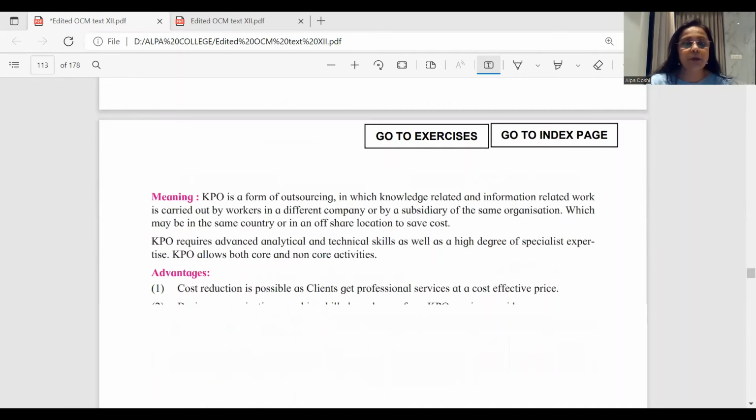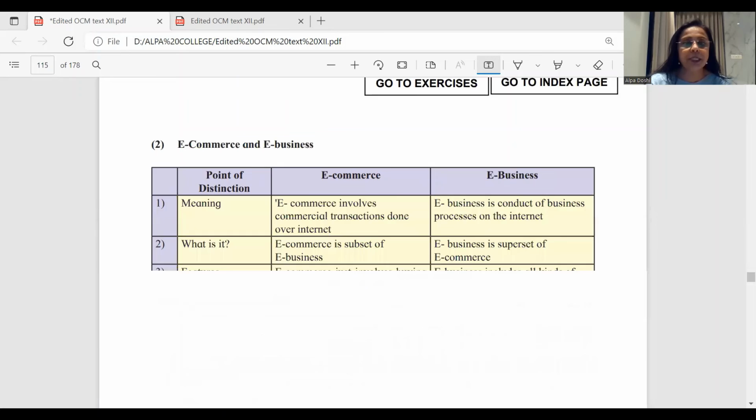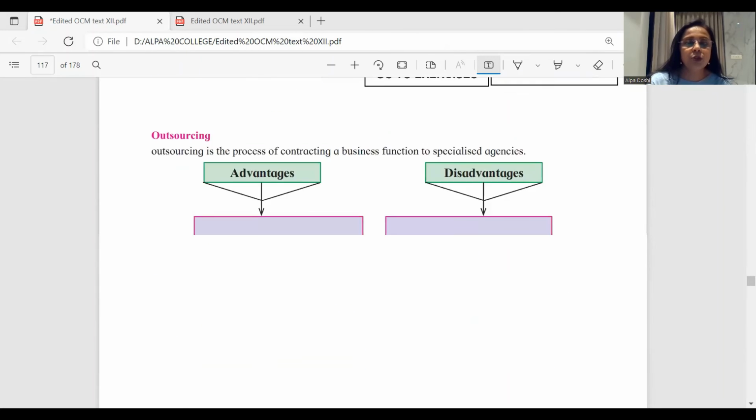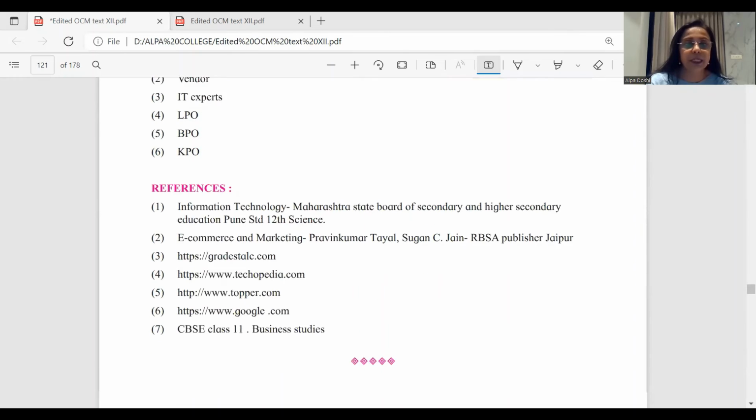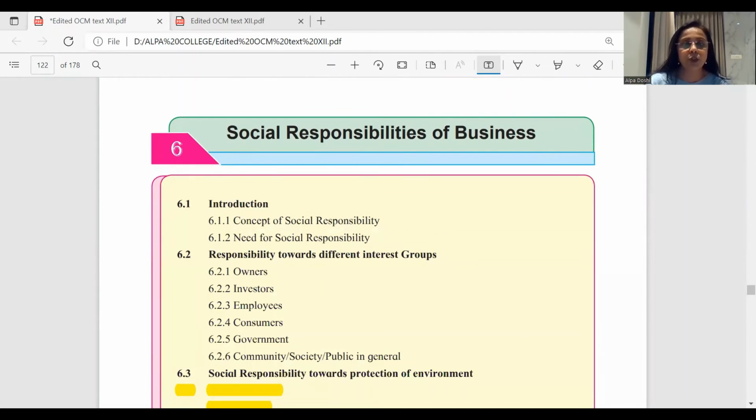If we go to chapter number 6 on social responsibilities, there is one common social responsibility question which we have received in the past. We have been getting it in the board papers, and that is the question on say, for example, social responsibilities of a business organization is multifaceted, or business organization have responsibility towards different interest groups.